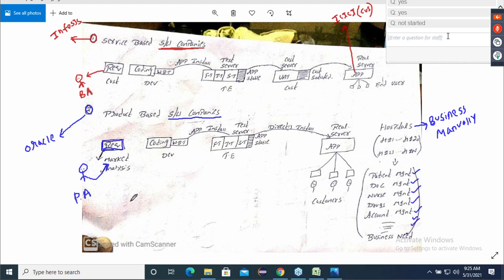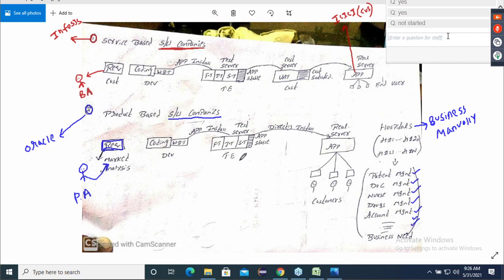Next. Requirements are ready. Developer, start coding and do white box testing. Next, application is installed on the test server. Once application is installed, they will also do FT, they will also do IT, they will also do ST. The entire testing team is going to perform all the types of testing. And now they decided that application is stable.